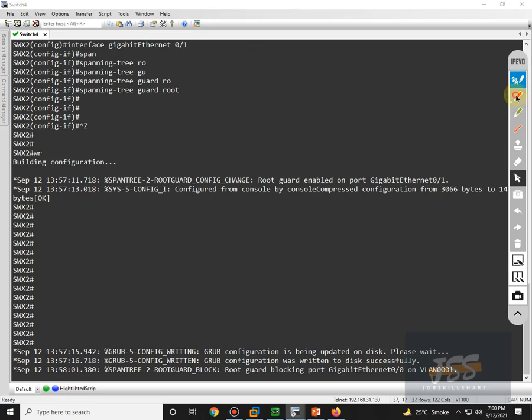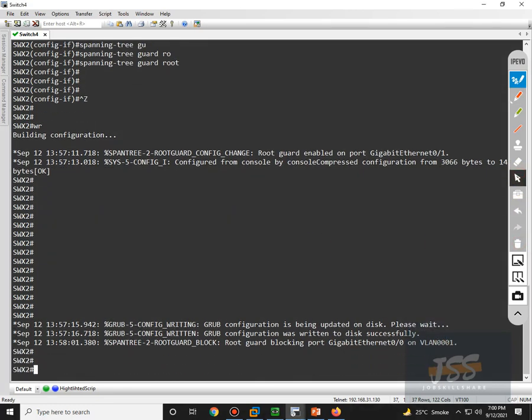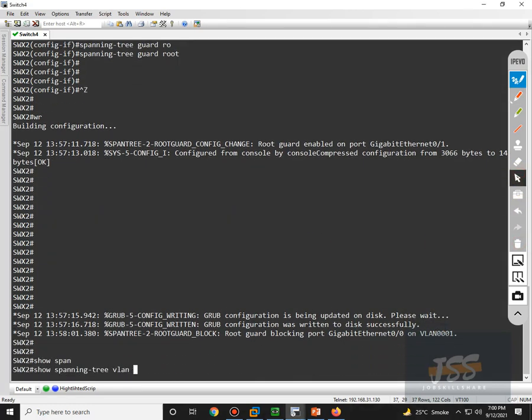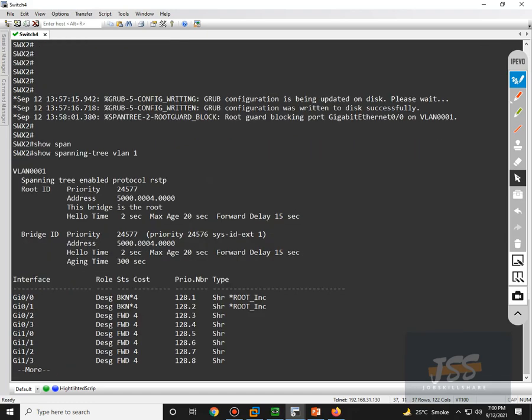As you can see, root guard is blocking this port. So the attack was launched, but it was stopped. Let's try again. Show spanning tree VLAN 1, and as you can see, this bridge is still in the root state. It means this bridge is still the root.